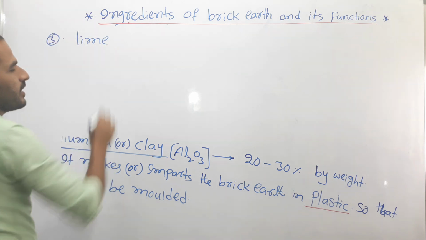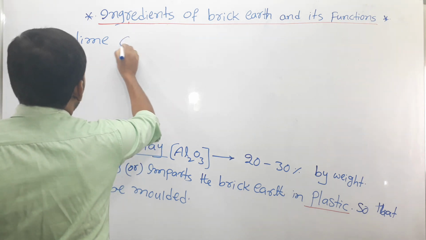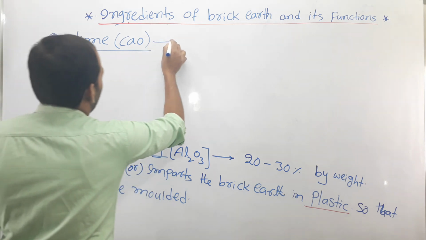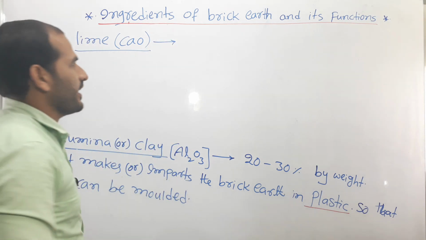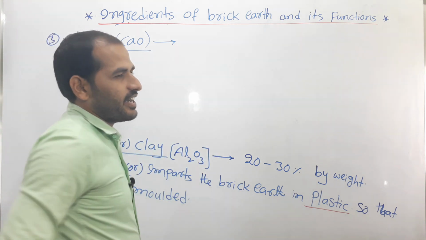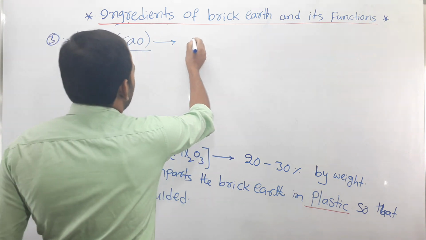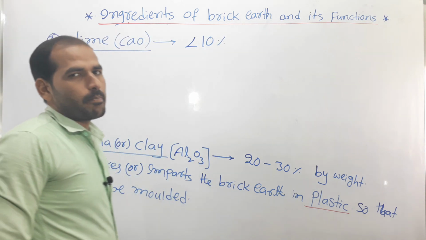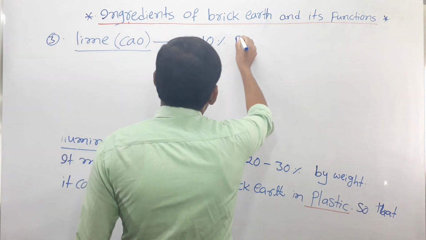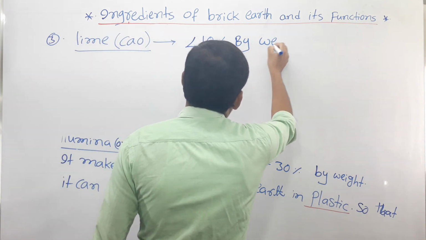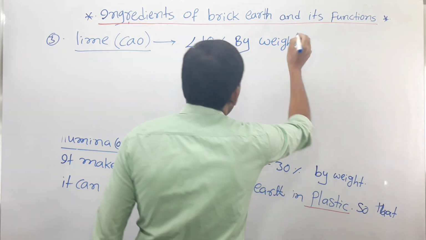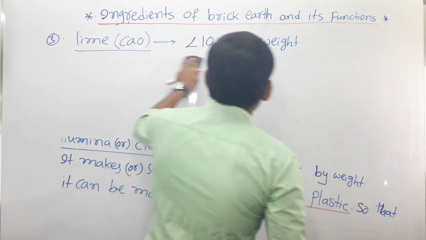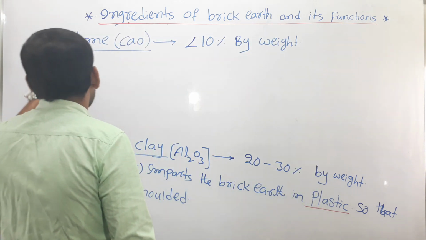Lime. The chemical formula for lime is CaO. So lime is the third ingredient of good brick earth. It contains less than 10%, and it is also taken by weight only.